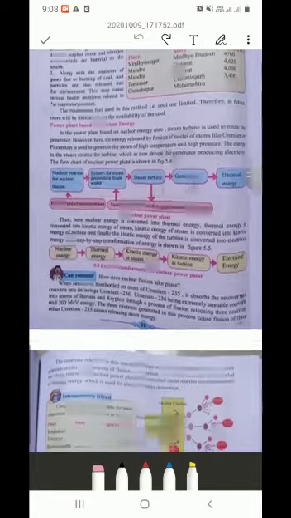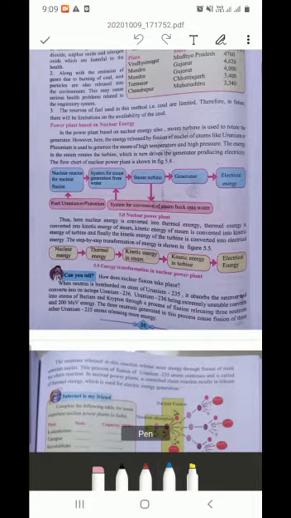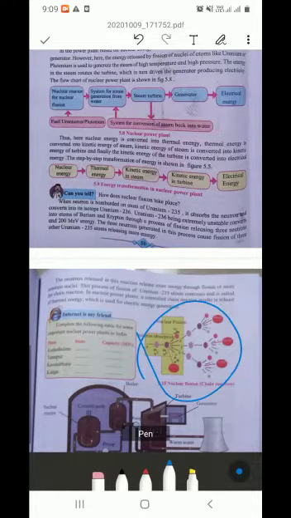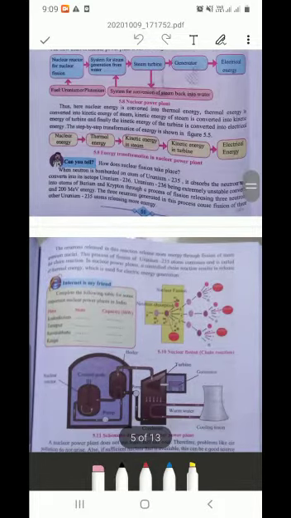Now this whole passage is described in this chart. Okay, we will go through this chart. I will tell you what this chart is about. See, the neutrons released in the reaction release more energy through fission of more uranium nuclei. This process of fission of uranium 235 atoms continues, and it's called a chain reaction. See, this is nothing but chain reaction. Okay, in nuclear power plants, a controlled chain reaction results in release of thermal energy, which is used for electric energy generation. Okay, see, now I'll tell you what the chart is.